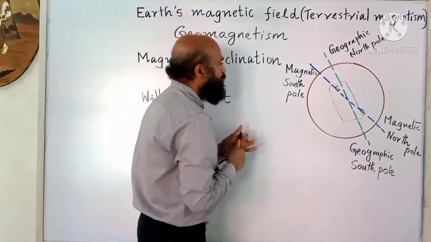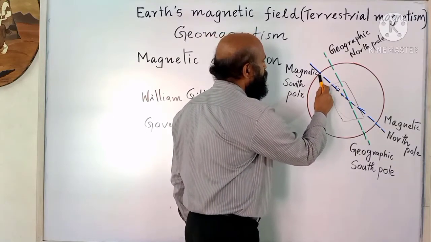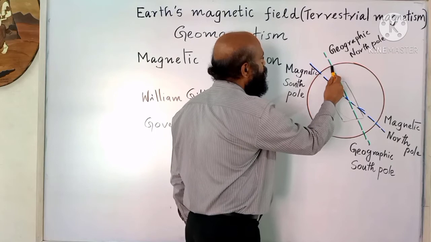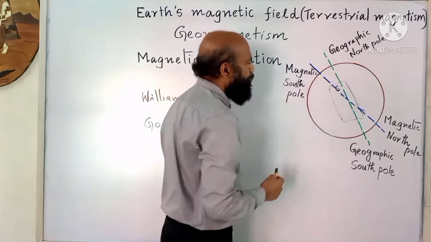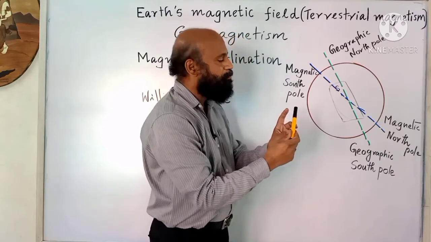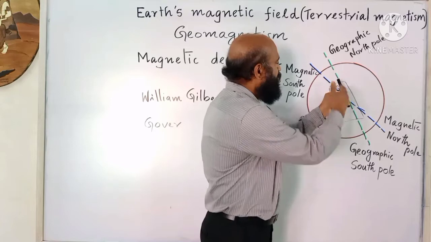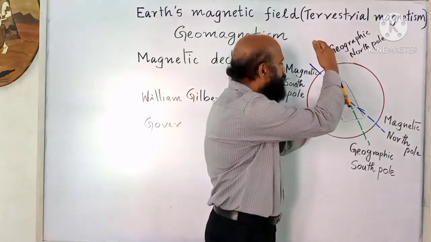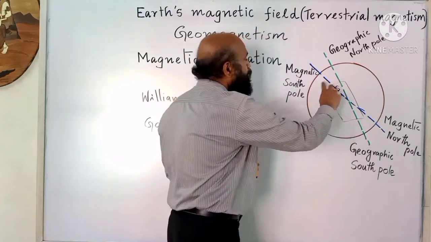So you can see that the magnetic south pole of the Earth is near the geographic north pole. That's why a freely suspended bar magnet is aligned, but not exactly along the geographic axis, and there is an angle between these two.